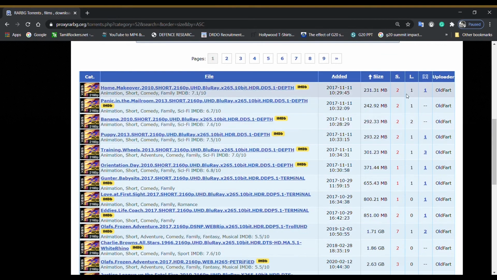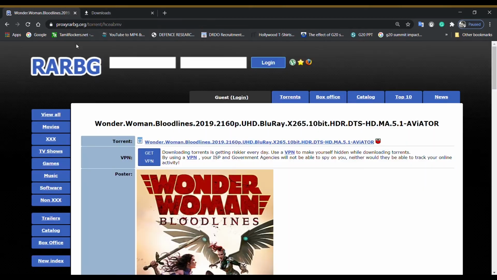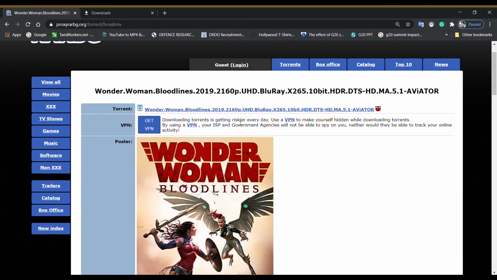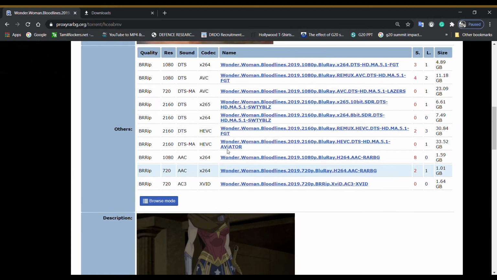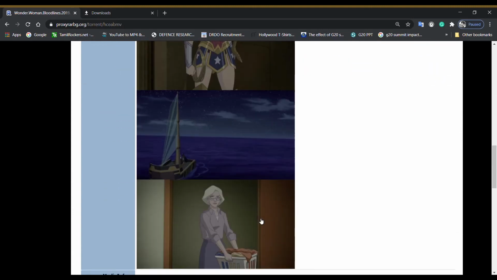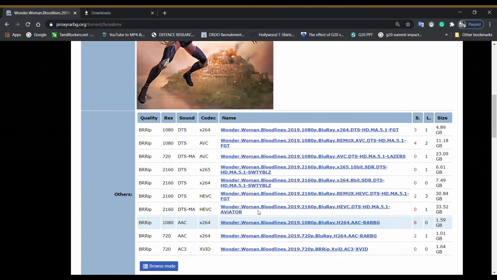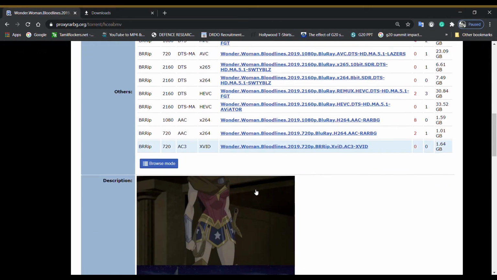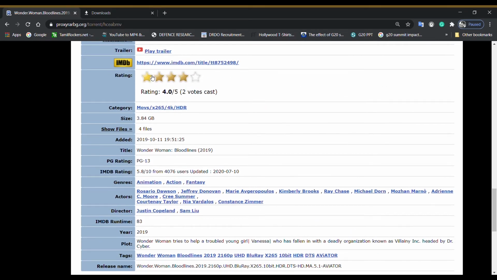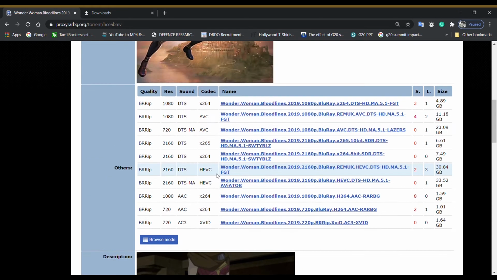Here is one cool thing. If I select one link, it will open the next page to download. On the same page, in the downward section, it will show you the same movie which is available in all formats. This is very useful so that we don't have to search all the time for different formats of the movie. And also you can see full details about the selected movie like trailer, genre, ratings, etc.